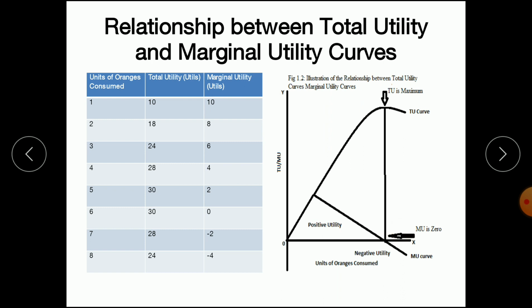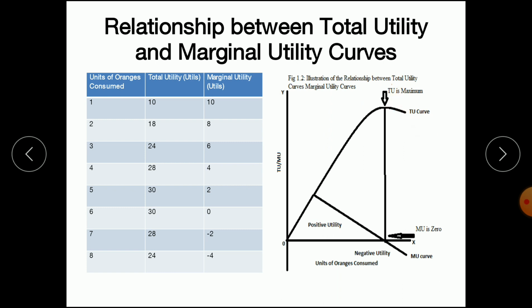In the total utility curve, we can see that total utility increases as the units of consumption increase. At point 6, the total utility is maximum, and after attaining maximum, total utility falls. So that's why the curve is moving downward.